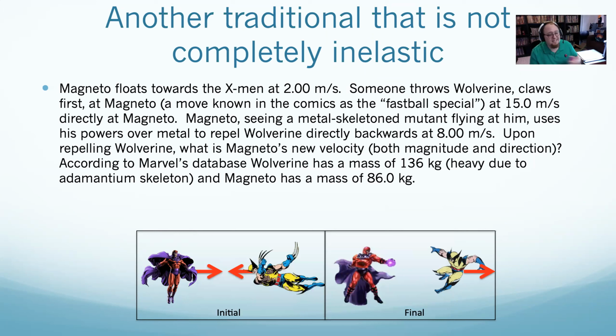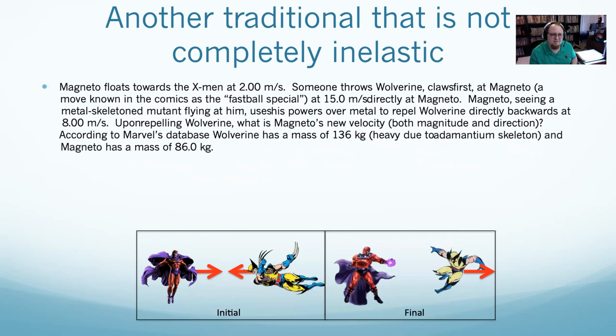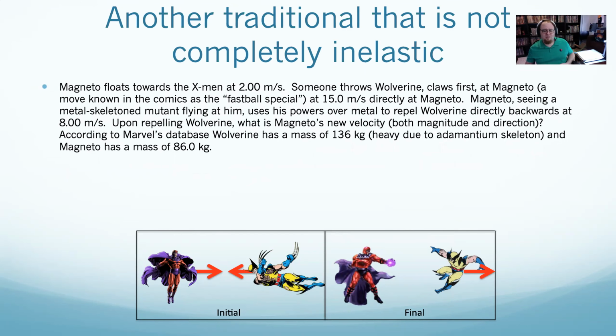See, what I can say is this is a collision. This is conservation of momentum. And I'm going to shrink the text a little bit for space reasons, and I'll collect my notes. I'll say initially, Magneto is moving at 2 meters per second. And once again, you've got to be really careful with subscripts for momentum because there's going to be a ton of them. There's only going to be more as I get further. And I'll say initially, the velocity of Magneto initial was 2 meters per second.